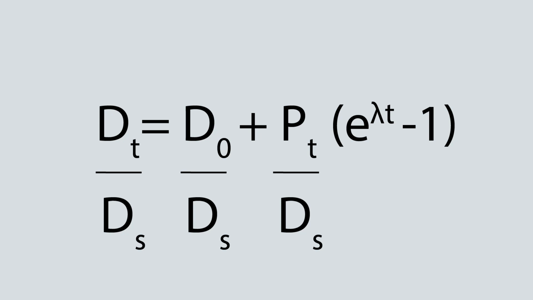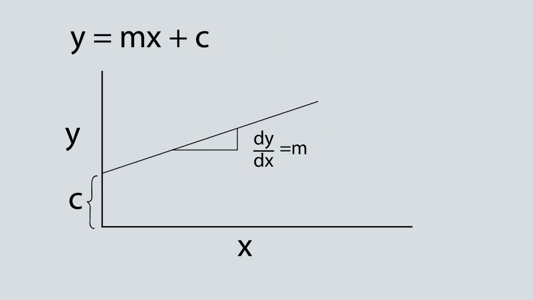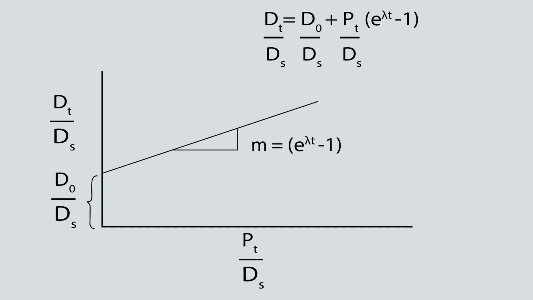The reason I said if we don't know D0, which is now D0 over Ds, does not matter is because if we carefully observe the equation, it takes the form y equals mx plus c, and a plot of y versus x looks something like this, a linear curve. Now we bring our own equation and it looks like this. Our slope contains the